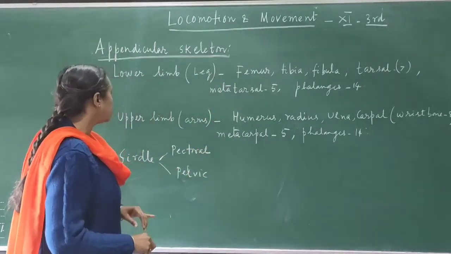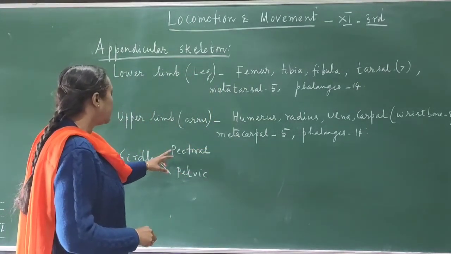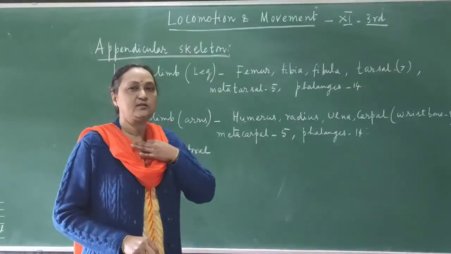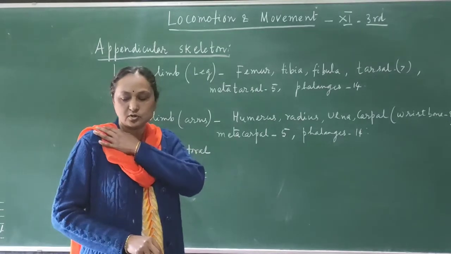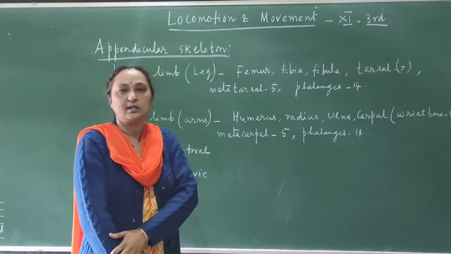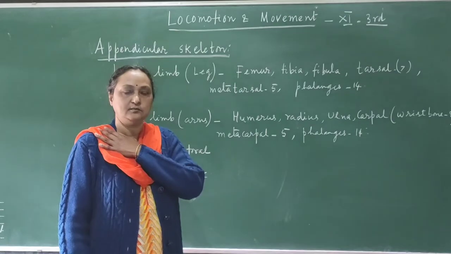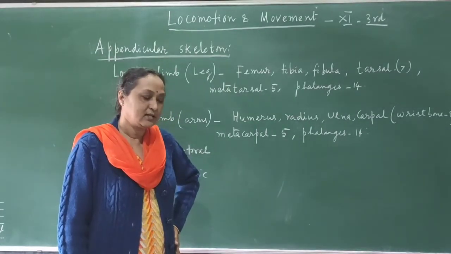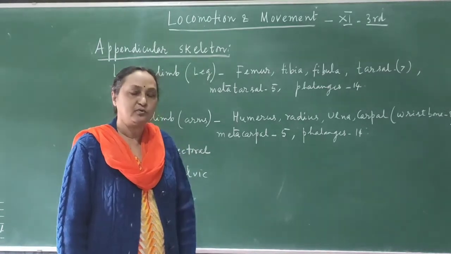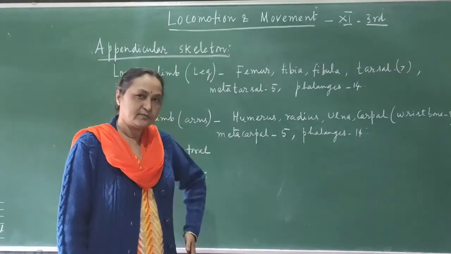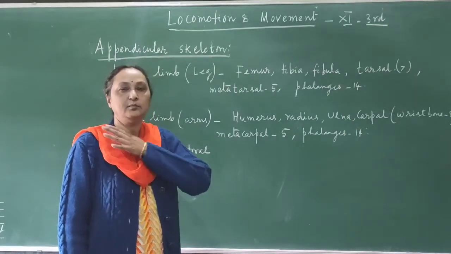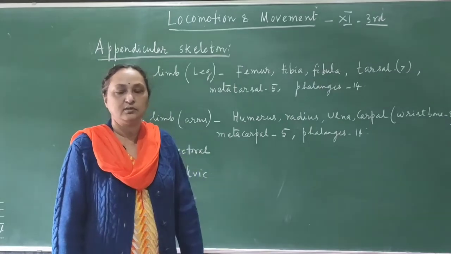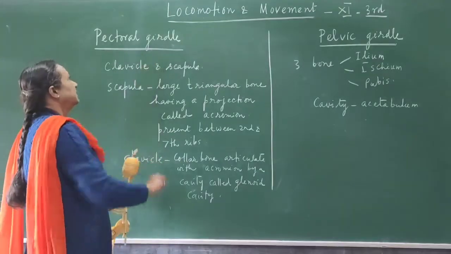Okay. Then the next is girdle. The girdle is of 2 types. One is the pectoral, another is the pelvic. Pectoral girdle is present in this part, the collarbone. That portion to which this arm is connected is called the pectoral girdle. And the pelvic girdle is present in the hip portion, and that is connected to the thigh bone. So that is supporting the leg. This pelvic girdle is supporting the leg, and the pectoral girdle is supporting the arm, so that movement is possible. So the first girdle is the pectoral girdle.